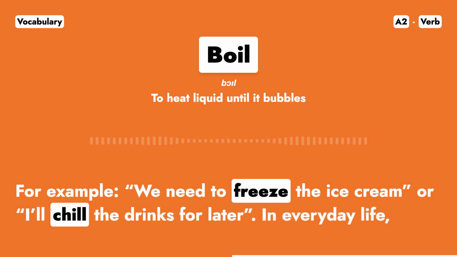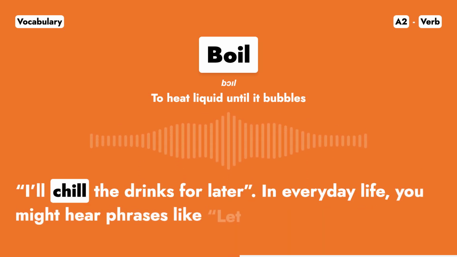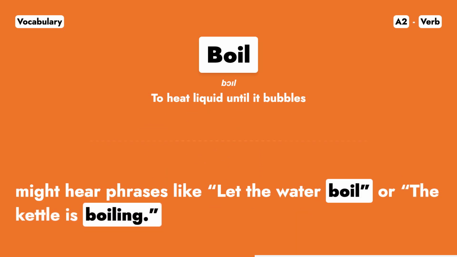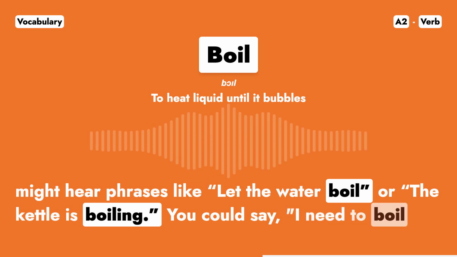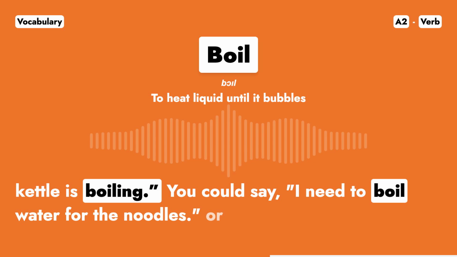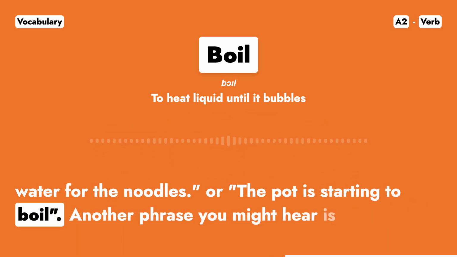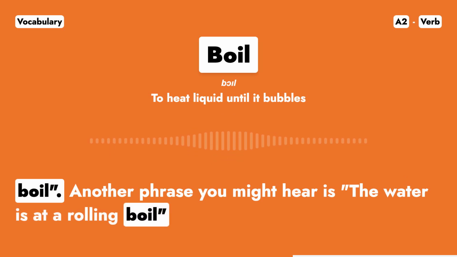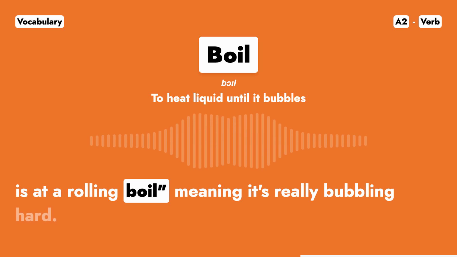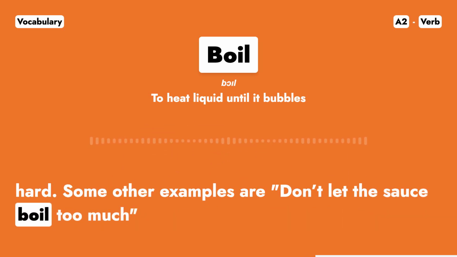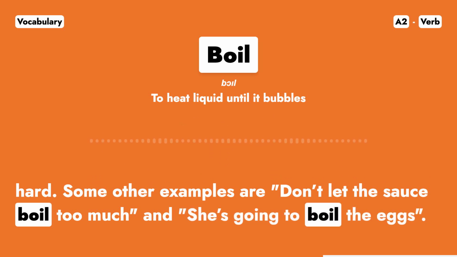In everyday life, you might hear phrases like, let the water boil, or the kettle is boiling. You could say, I need to boil water for the noodles, or the pot is starting to boil. Another phrase you might hear is, the water is at a rolling boil, meaning it's really bubbling hard. Some other examples are, don't let the sauce boil too much, and she's going to boil the eggs.